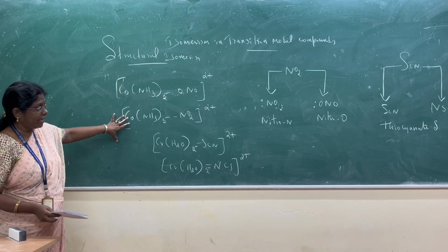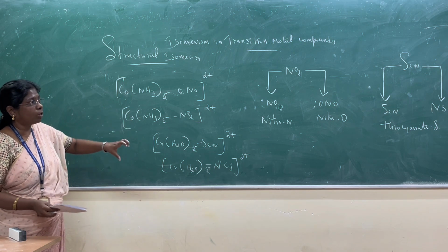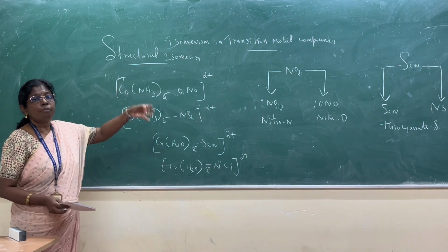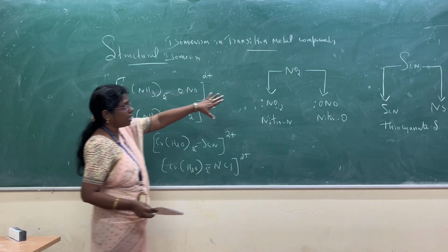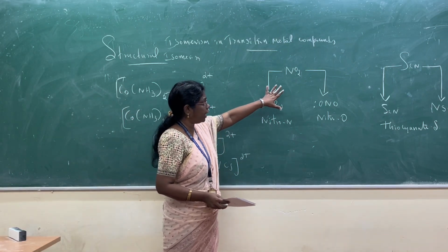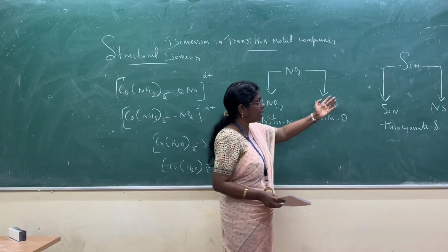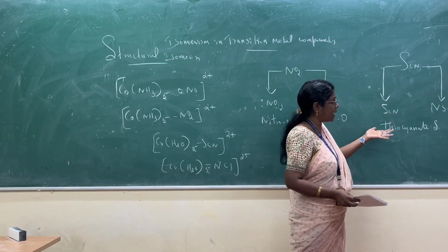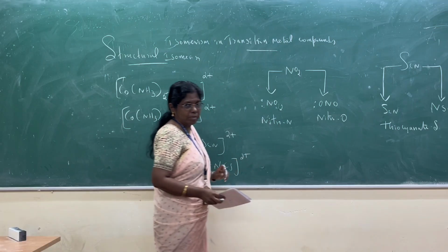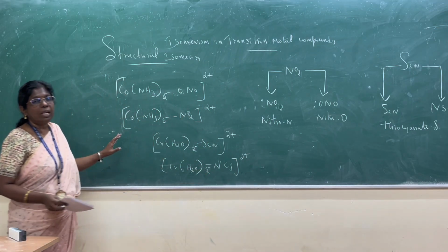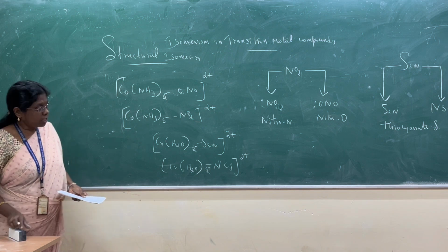Before going to linkage isomerism, we should know the basic concept of ambidentate ligand. This is an example of an ambidentate ligand, NO2, where either the nitrogen or the oxygen atom is attached. And thiocyanate, where either the sulfur atom or the nitrogen atom is attached. Only then can we understand linkage isomerism. So the next one is